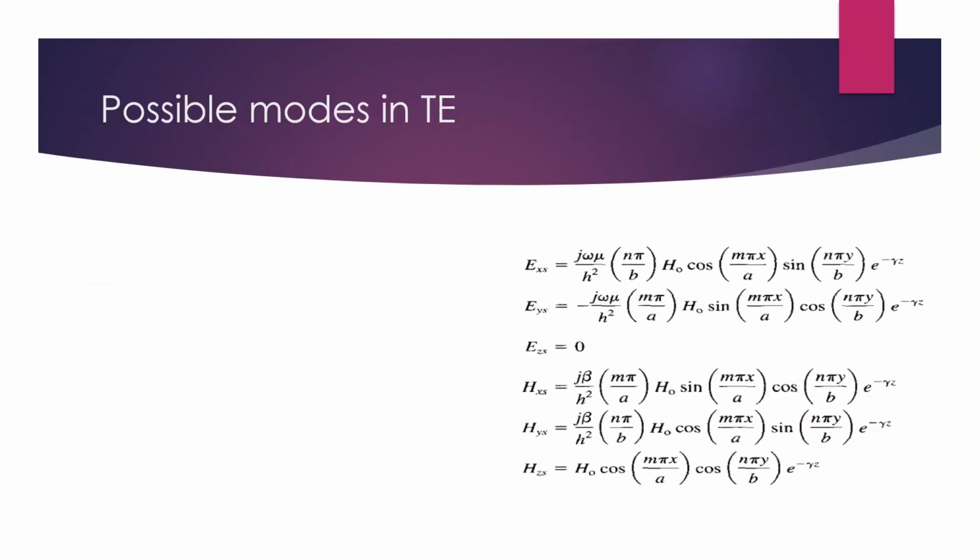Now let's discuss the possible modes in TE. Earlier we discussed TM mode, and in TM mode what we found out? We found out that TM11 is the lowest possible mode and 00, 01 and 10 are not possible in case of TM because all the fields will vanish. So TM11 was considered to be the lowest mode. Now we are going to discuss TE. Okay, TE, the lowest possible can be 00, 01 and 10.